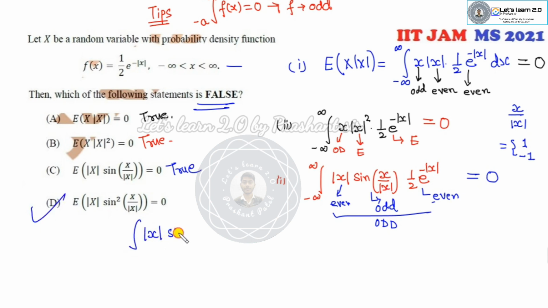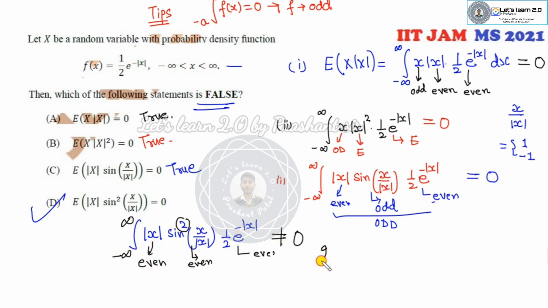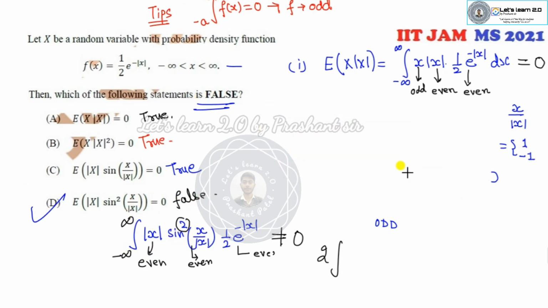So the only one left is here. How? You can see that if I write here, this is x square over mod x into half e raised to power minus x. So this is my even function. Because of this x square, this is also my even function. Mod x is also an even function. So once they are even functions, this value will not be 0. Although it will be twice of this, it will not be 0. So this is my false statement.